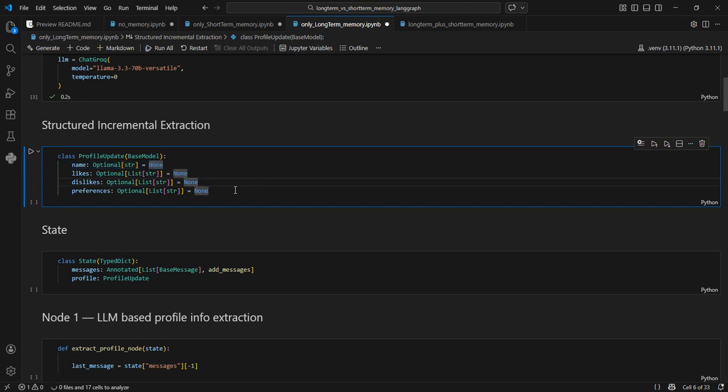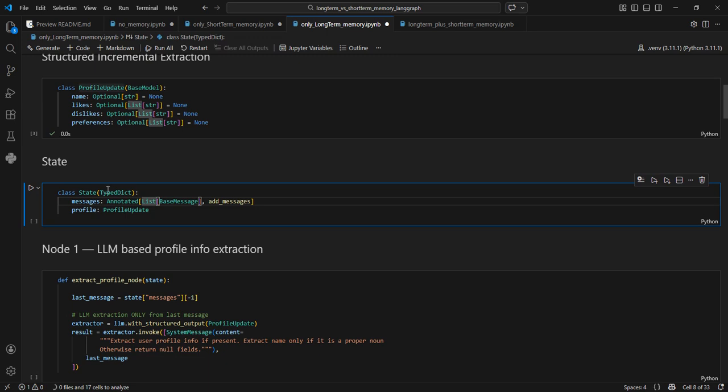This is only for demonstration purposes, that we are trying to save this information about the user into long-term memory permanently, but we can save any and everything we want, but we will have to set that up properly. Okay, so this is a class that I'm maintaining because the agent that will do that will require extracting a structured output. For that purpose, this will be used, where we will define an LLM with structured output.